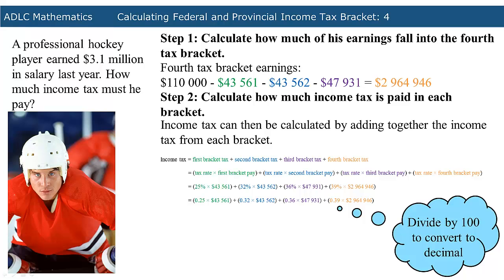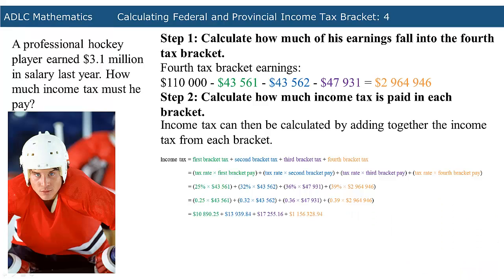When you do these calculations, you are left with $10,890.25 for the first bracket, $13,939.84 for the second bracket tax, $17,255.16 for the third bracket tax, and for the fourth bracket tax, it amounts to $1,156,328.94.